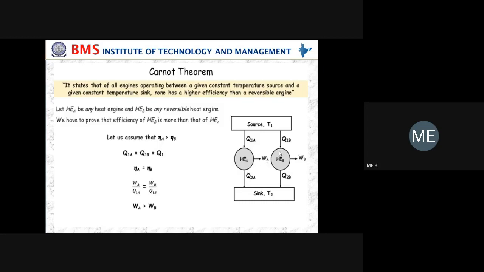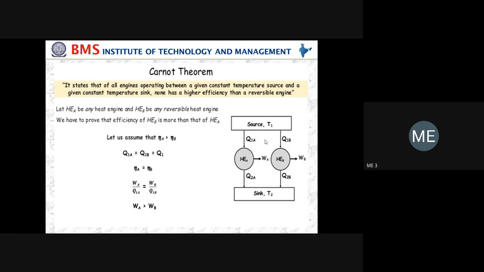Next, come to heat engine B, that is Q1B and Q2B, and WA and WB are the work done by heat engine A and the work done by heat engine B. These are the notations. You have to show all the things properly. You have to show T1 and T2 such that T1 is always greater than T2, then only the heat engine will work. This is the meaning of this line diagram.